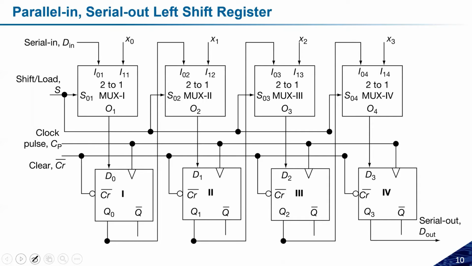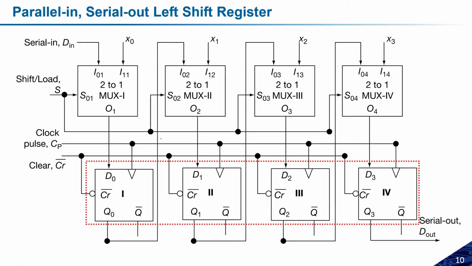See here, if we look at this particular diagram, the lower part is nothing but the register part, and the upper part decides whether I have to take it as an input or not, right? So if S is equal to 0, then these blocks or these inputs will be selected. So whatever data I provide will be loaded to D0.